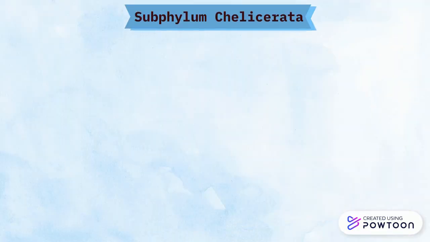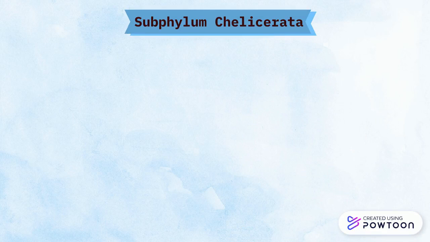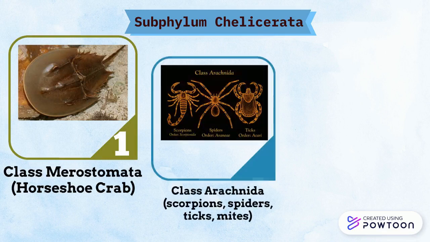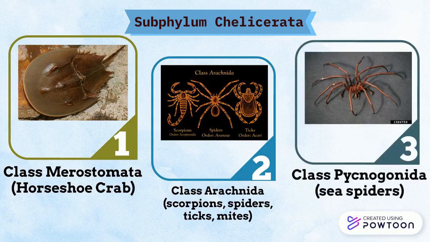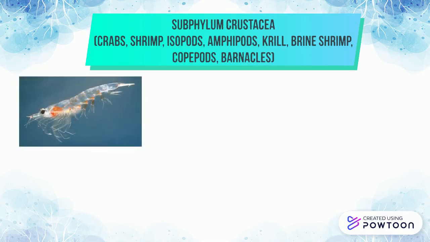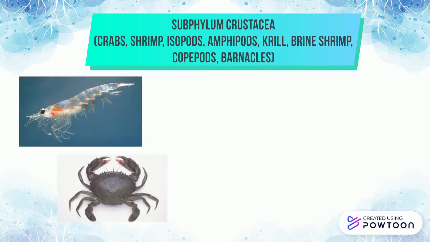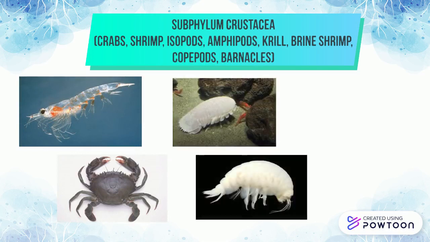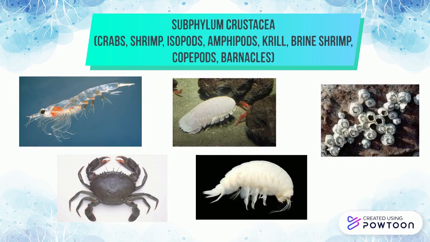Next, subphylum Chelicerata. This subphylum includes a diverse group of species, including ticks, spiders, and horseshoe crabs. Chelicerates have bodies divided into 2 segments, the prosoma and the opisthosoma. Next, subphylum Crustacea. Crustaceans form a large, diverse arthropod taxon, which includes such animals as crabs, lobsters, crayfish, shrimps, prawns, krill, woodlice, and barnacles.